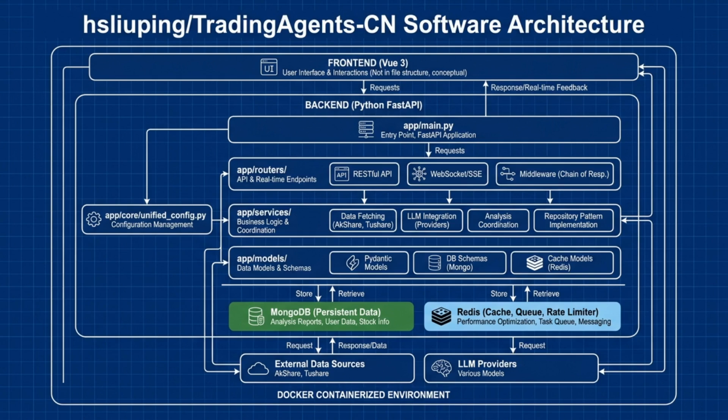The core problem was that the original trading agents framework, while groundbreaking, just wasn't a good fit for China's financial ecosystem. It couldn't access local A-share stock data, didn't integrate with China's domestic large language models, and of course, had a language barrier. This meant developers in the region had to either perform a ton of custom work or build new tools from the ground up, which was incredibly time-consuming.